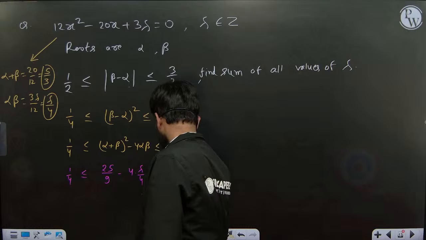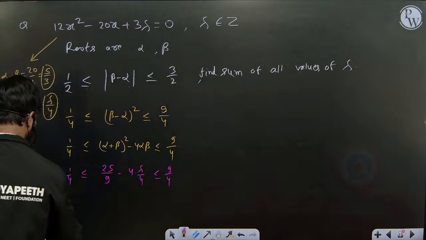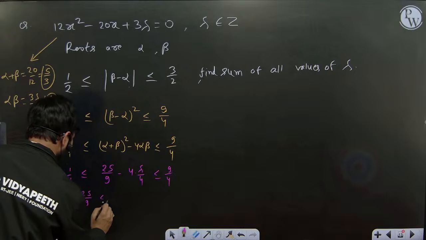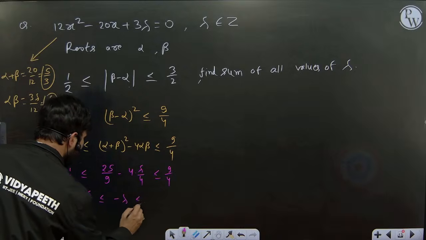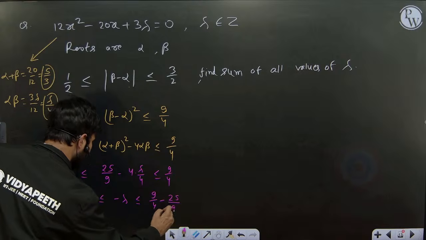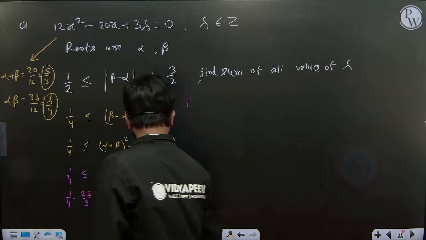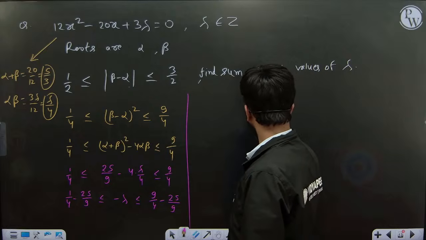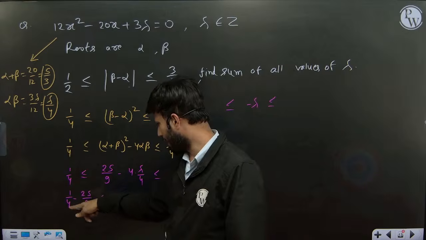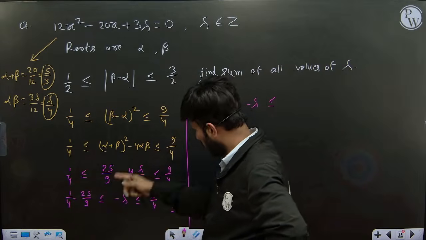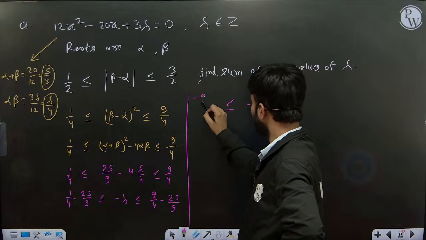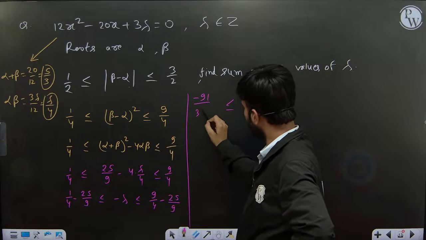Just solve this. How to solve? Subtract 25 by 9, so 1 by 4 minus 25 by 9 is less than or equal to minus lambda, which is less than or equal to 9 by 4 minus 25 by 9. So what will we get? Minus lambda is, you will get 9 minus 100 upon 36, which is minus 91 upon 36.